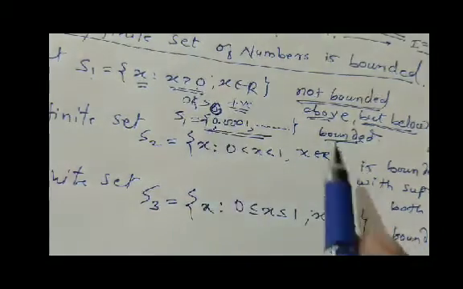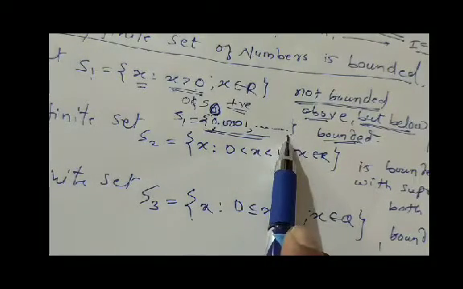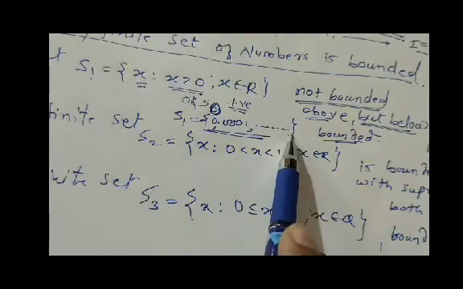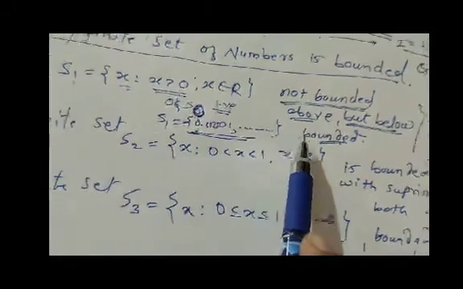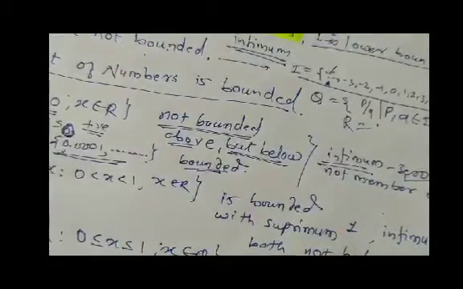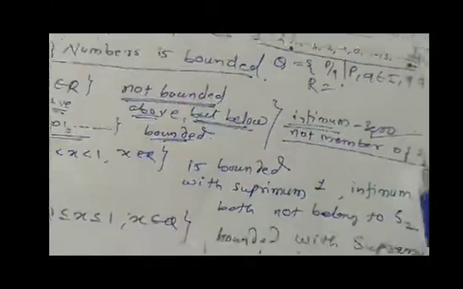So the set is not bounded because it has no upper bound. It has a lower bound, but no upper bound. And a set is said to be bounded if it has a lower as well as an upper bound. Therefore the infimum, the greatest lower bound of the set, is 0, and this is not a member of S1.